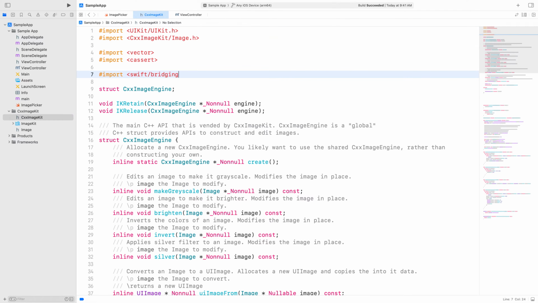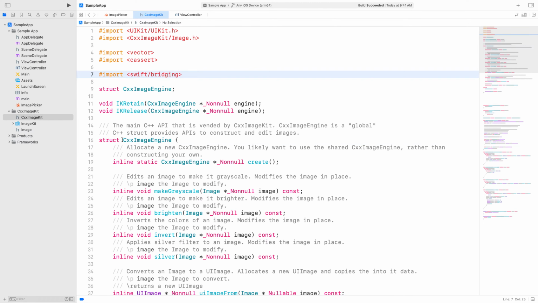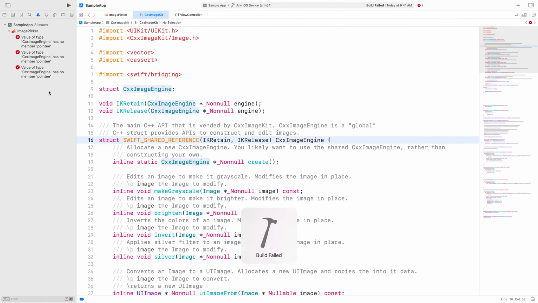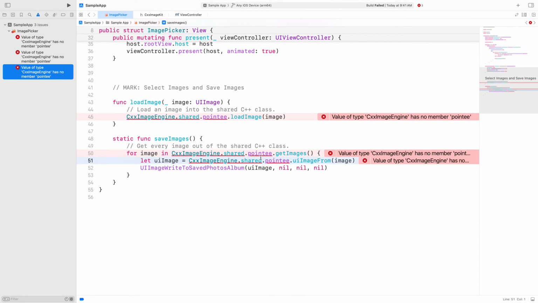I can import Swift/bridging to access annotations like Swift shared reference. Now, I can apply this annotation to the type, specifying both a retain and release function that Swift can call. Great! Now there are a few Swift compiler errors that are telling me I no longer need to dereference a pointer.